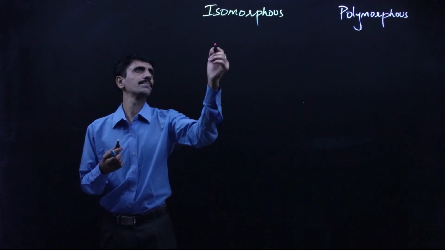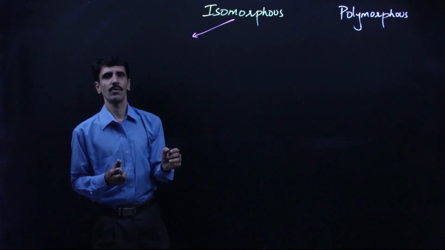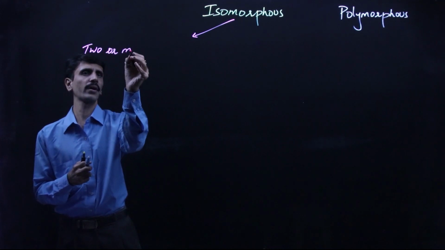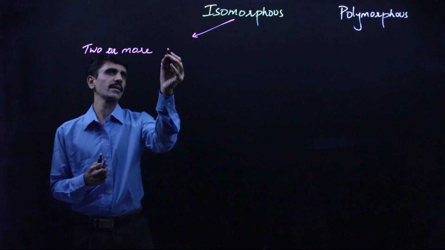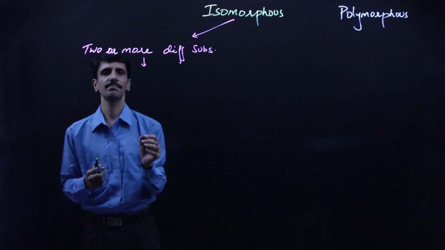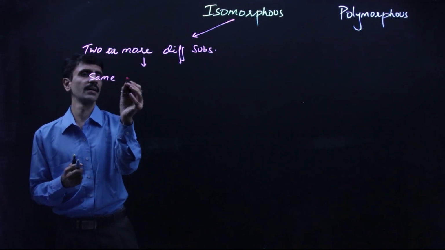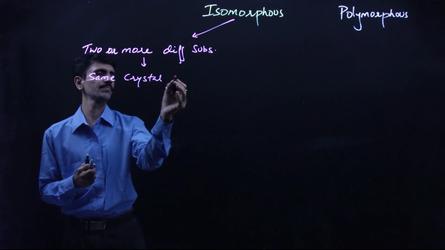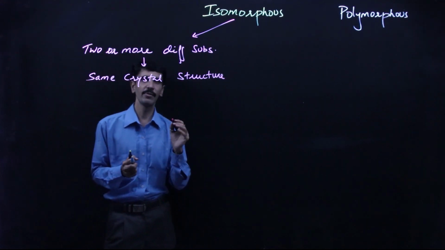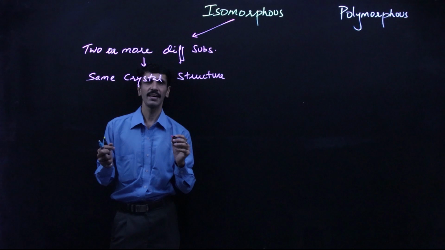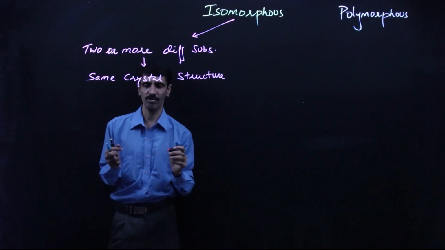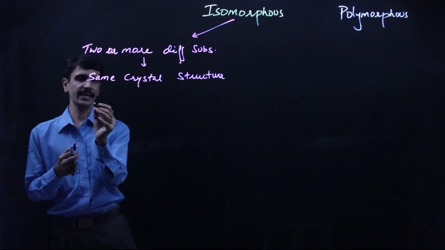Isomorphous, when we talk about, what we say is there are two or more different substances having the same crystal structure. Two or more different substances having the same crystal structure is said to be what? Isomorphous. Next thing is the chemical composition.